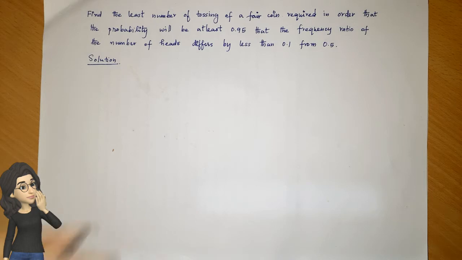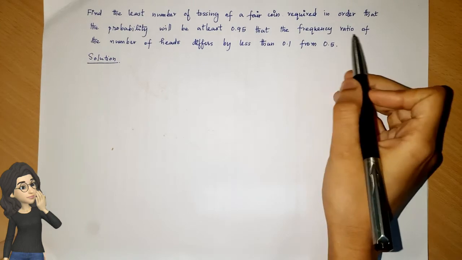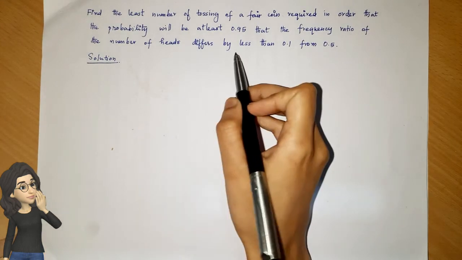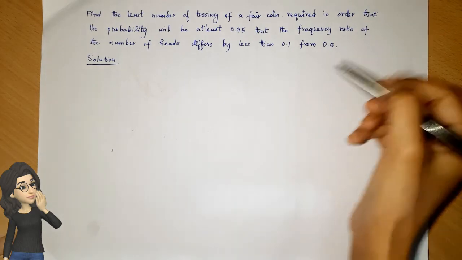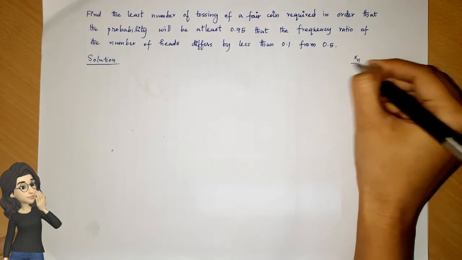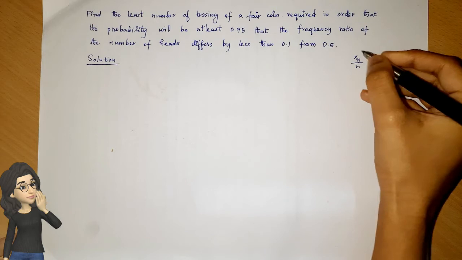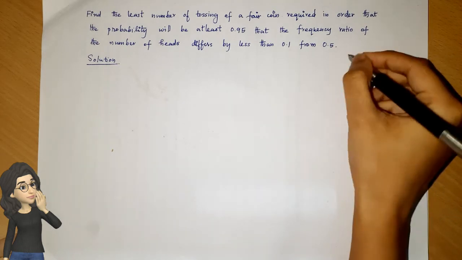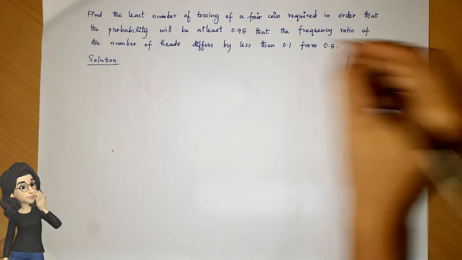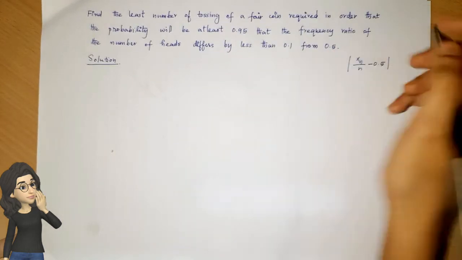From the last sentence, this means that the modulus of Xn by n, the frequency ratio, minus 0.5, is less than 0.1.